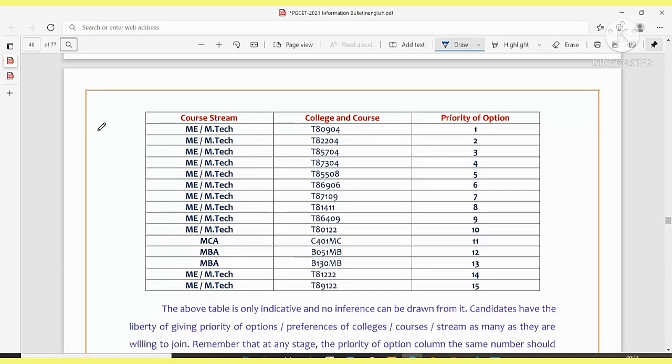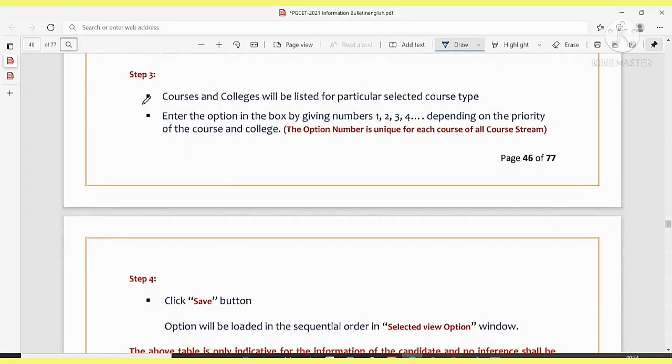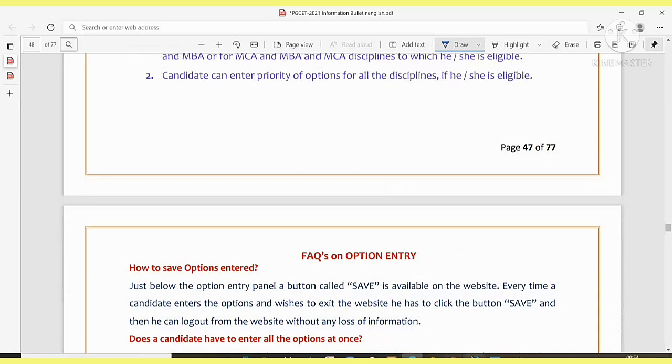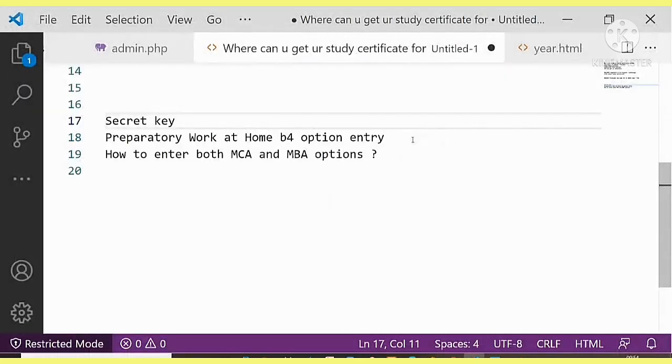Okay, you can check examples like this too. And I hope you do the preparatory work before option entry, guys, so that when the real option entry comes, you don't have any trauma.